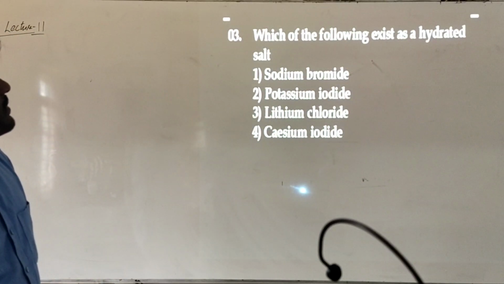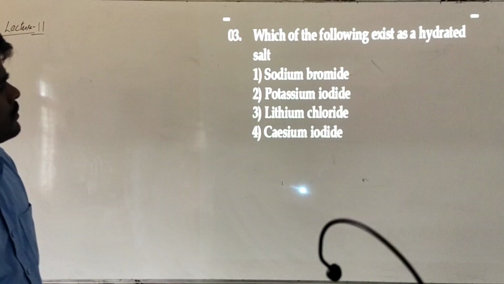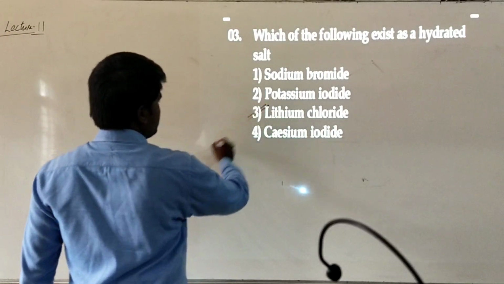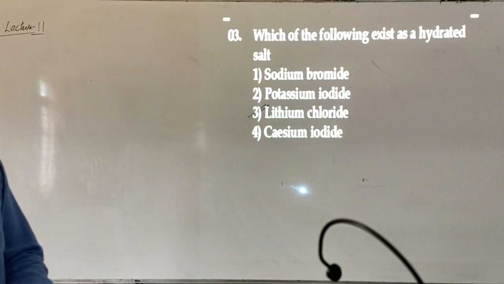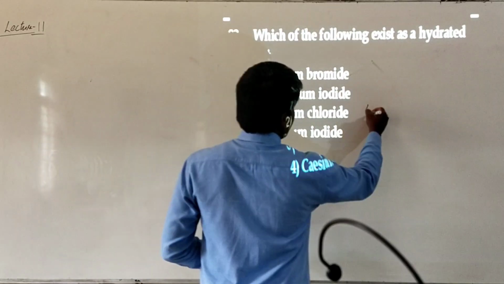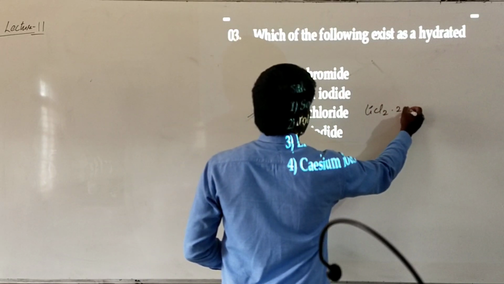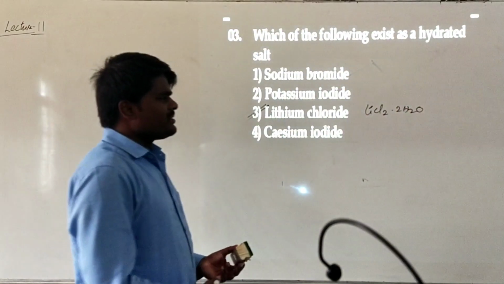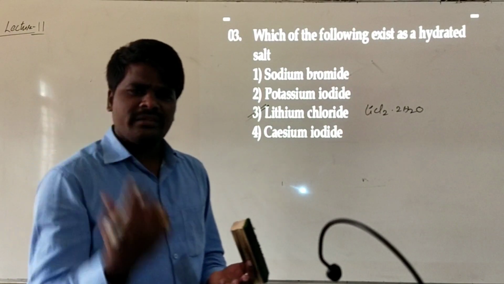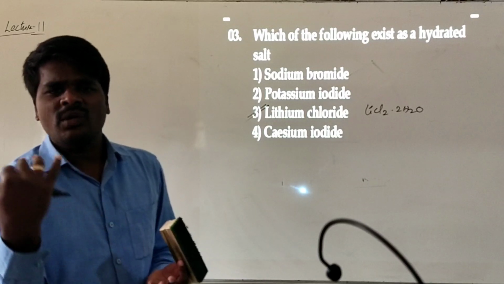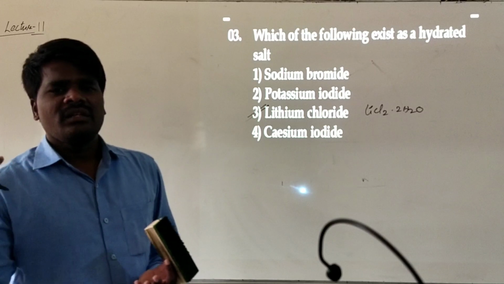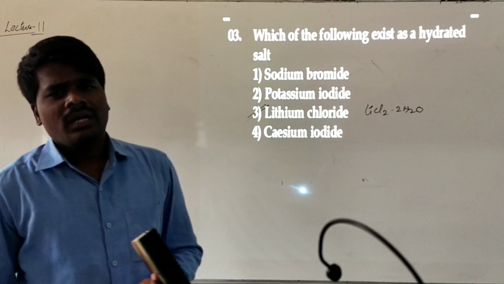Which of the following exists as a hydrated salt? We have already seen this question. Generally, lithium halides, because of the smaller size of lithium, will be hydrated. Lithium chloride generally exists in the form of LiCl.2H2O. As the size of the metal ion increases, the effective nuclear charge decreases, so the tendency to exist as a hydrated salt decreases. So among the first two, lithium has the highest tendency to exist as a hydrated salt.